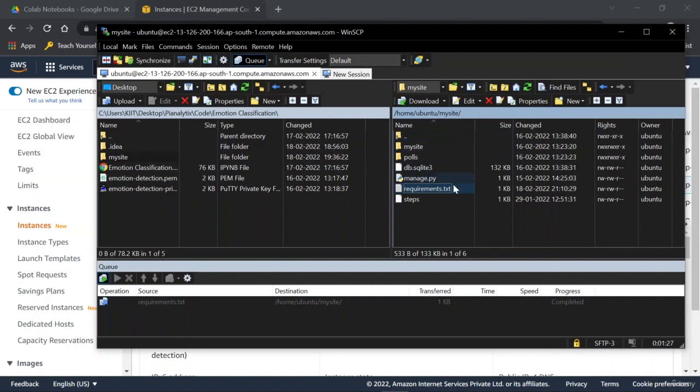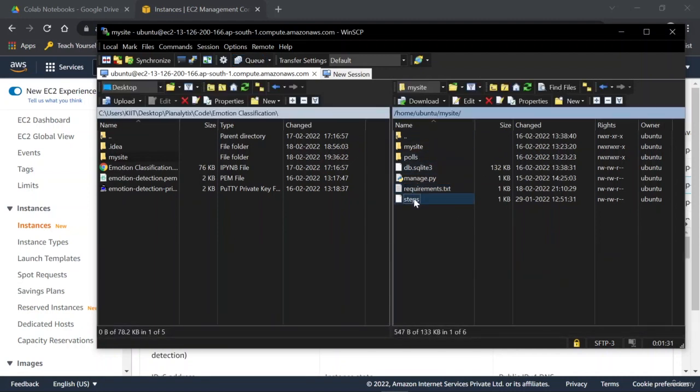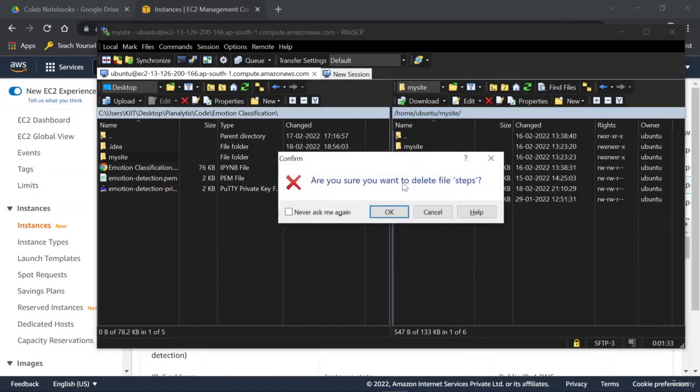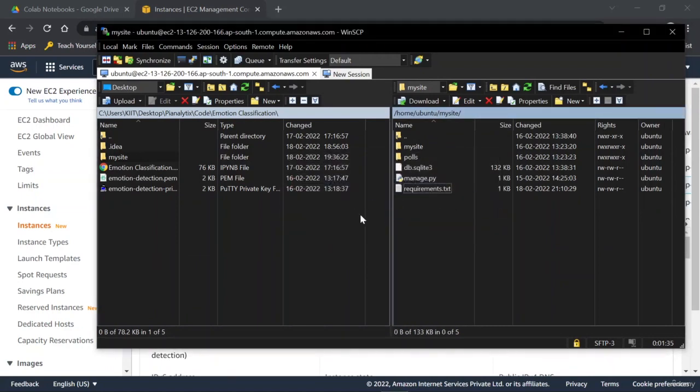So this is how you can make changes and add new files. If you want to delete a file, just click on delete and OK, and it would be deleted from your VM too. So this is how we are able to transfer our files from our local machine to our virtual machine on AWS.